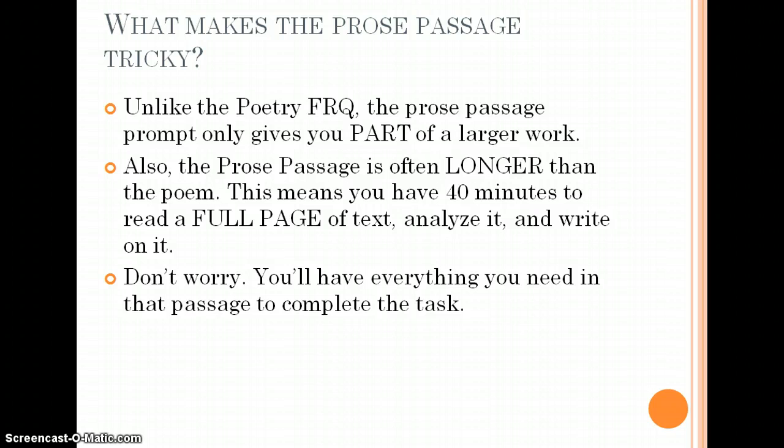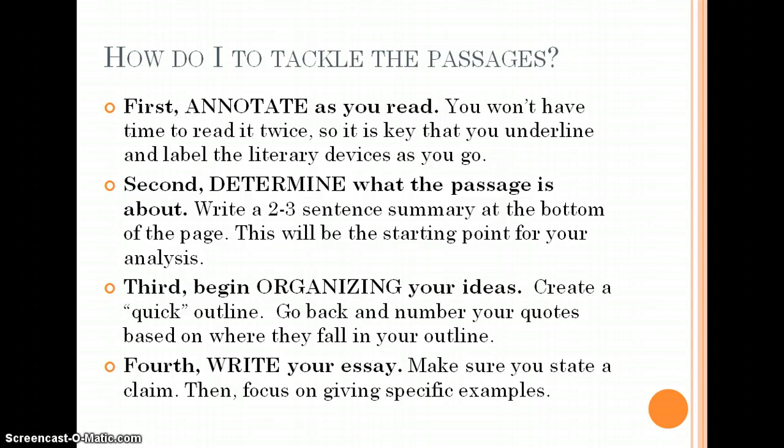Also, the prose passage is often longer than the poem. This means you have 40 minutes to read a full page of text, analyze it, and write on it. Don't worry, you'll have everything you need in that passage to complete the task. So how do you tackle the prose passages?